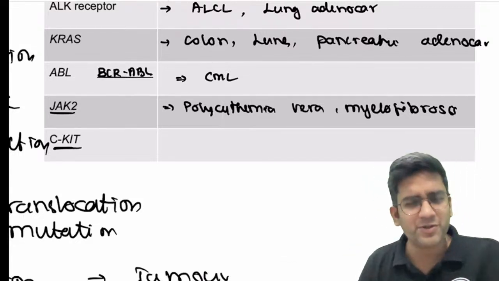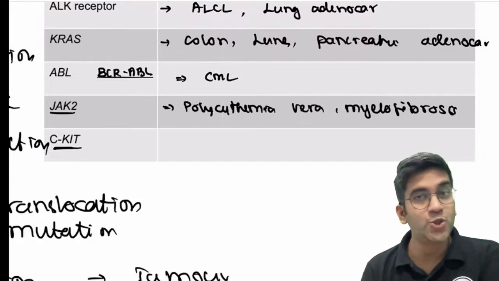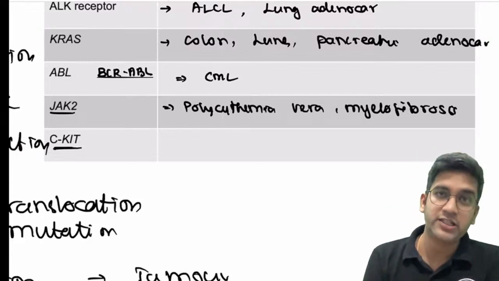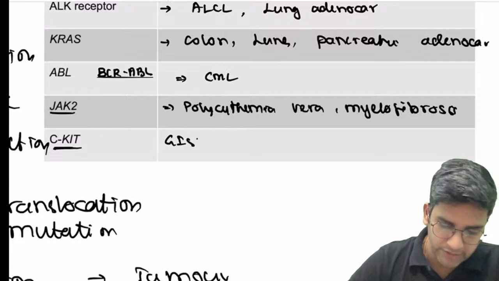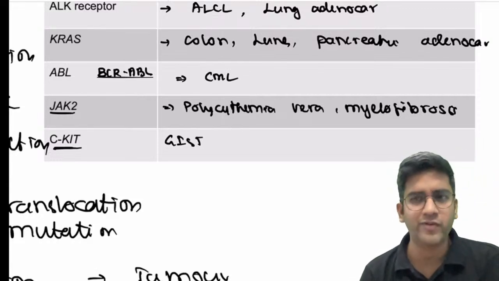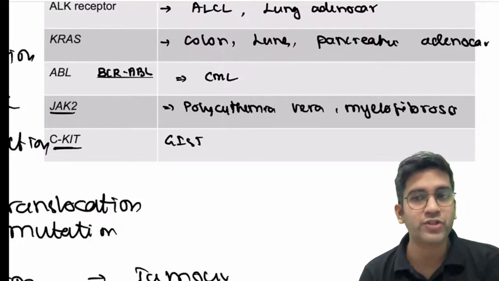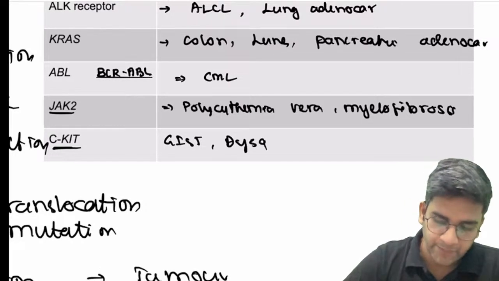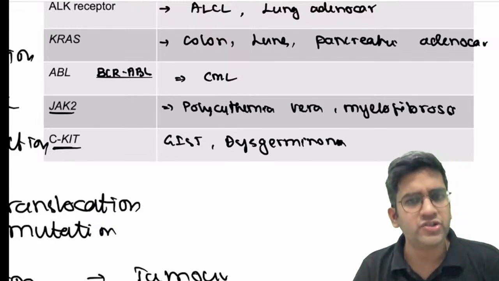c-KIT. I'm 100% sure you know at least one tumor with c-KIT. Any tumor which comes to your mind? There's a tumor which happens in the intestine, which grows outside the intestine and not into it, which comes from the interstitial cells of Cajal. What is the tumor? GIST. That's one. Second, there's one more tumor which happens in both testis and ovary, where you have a nesting pattern, and in the septa you have lots of lymphocytes and clear cells. What is that? Dysgerminoma, seminoma, right? So dysgerminoma and seminoma can have c-KIT. Your GIST can have c-KIT.